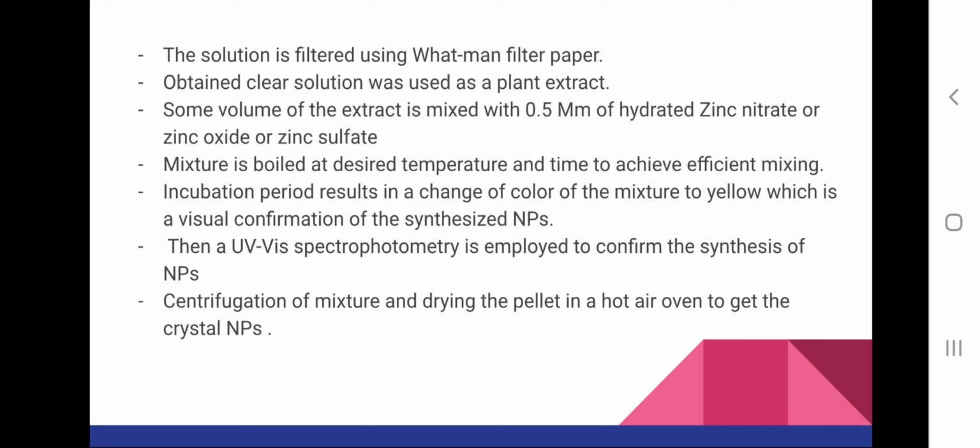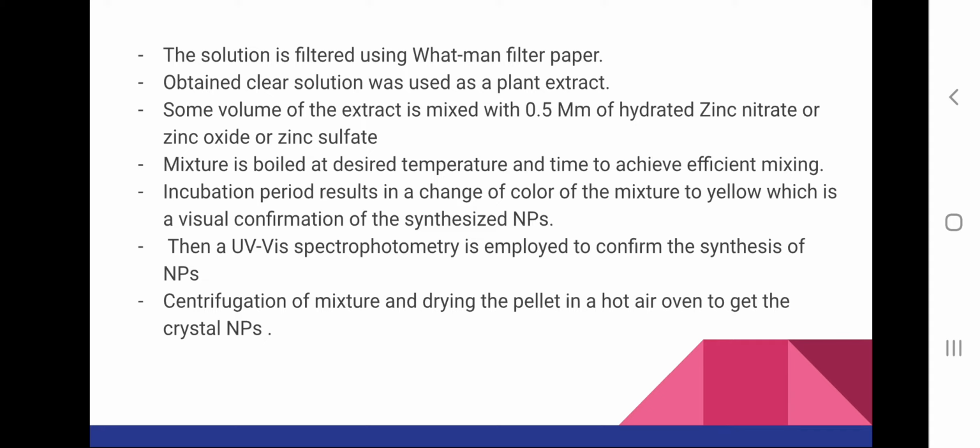Next step is that we are going to mix it with the precursor. Some volume of extract is usually mixed with 0.5 millimolar of hydrated zinc nitrate or zinc oxide or zinc sulfate. So the extract and zinc nitrate or zinc oxide or zinc sulfate is mixed, and then it is boiled at a desired temperature for efficient mixing. Then we are incubating it for some time, and we can observe that the color of the mixture changes to yellow after some time of incubation, and this change in color indicates or confirms the synthesis of nanoparticles.